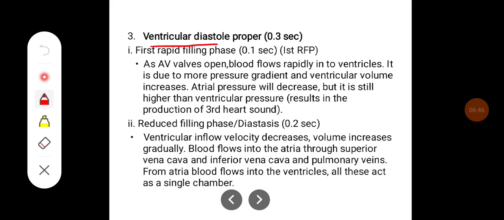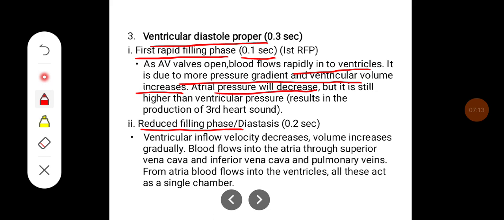Then ventricular diastole proper, that is around 0.3 second. So in that we have first rapid filling phase and reduced filling phase, that is called diastasis. First rapid filling is around 0.1 second. As AV valves open, the blood flows rapidly into ventricles. It is due to more pressure gradient and ventricular volume increases.